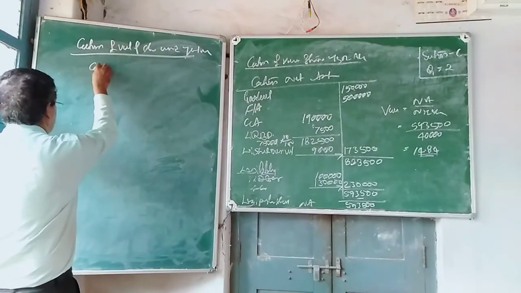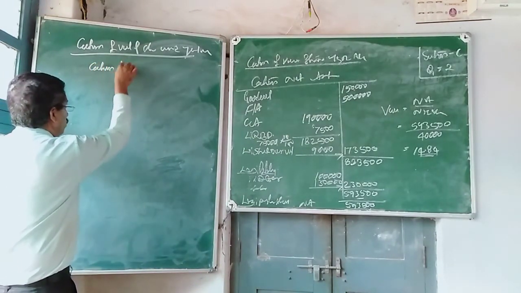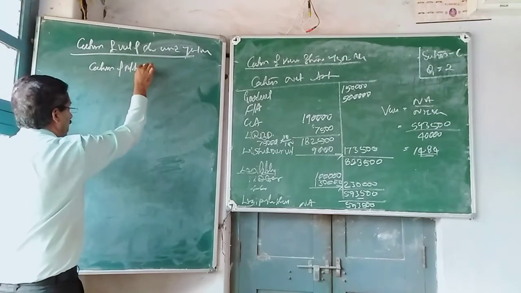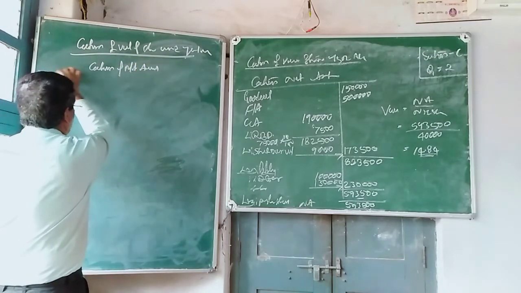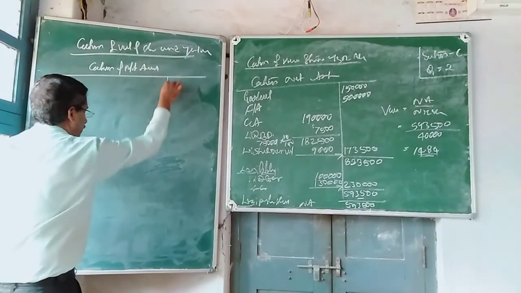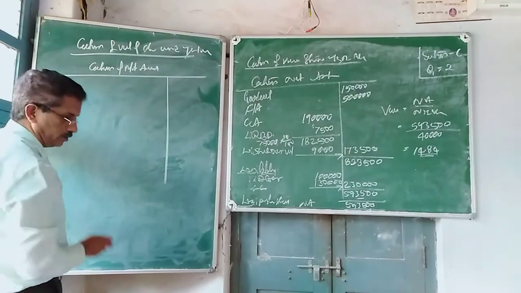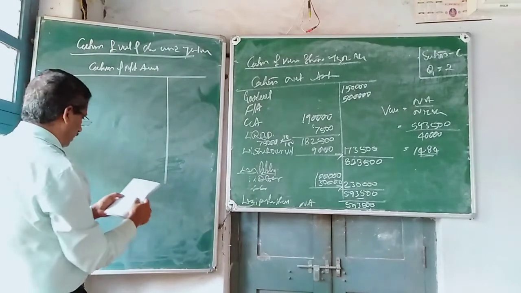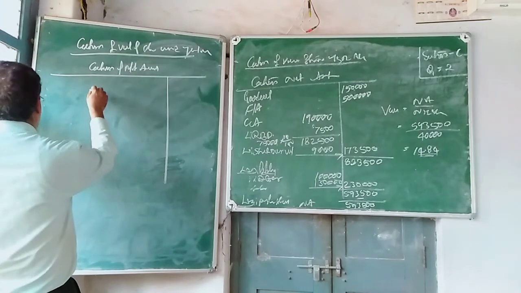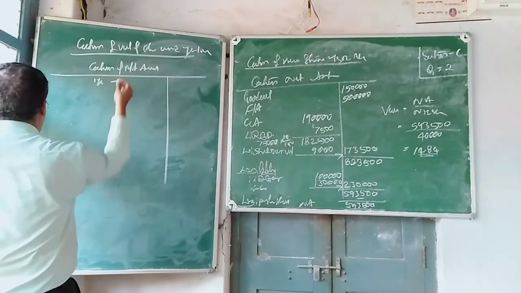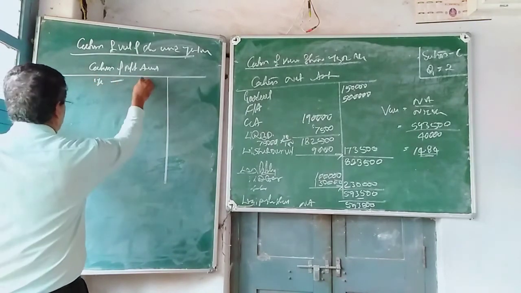Calculation of profit available. That should be, so the profit which is given for the 3 years. First year profit is 69,000.